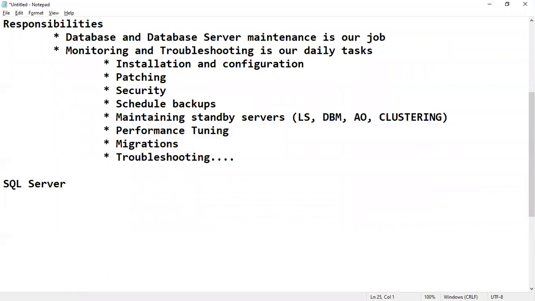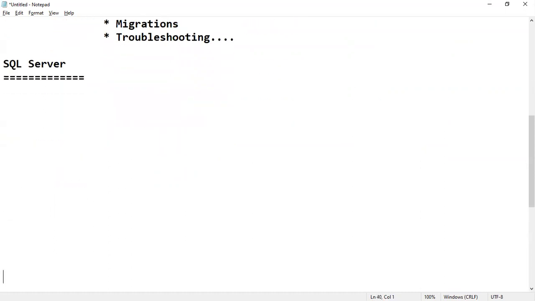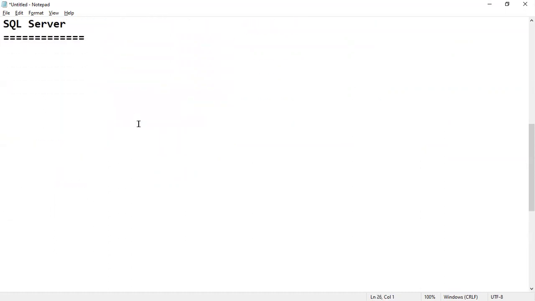Let's say we'll start with SQL Server. Just now we discussed that SQL Server is one of the RDBMS products through which we are working with databases, right? That's why it's our regular responsibility to manage the databases. Creating and managing the databases is our regular job as a database admin.